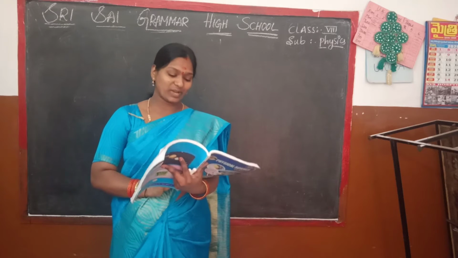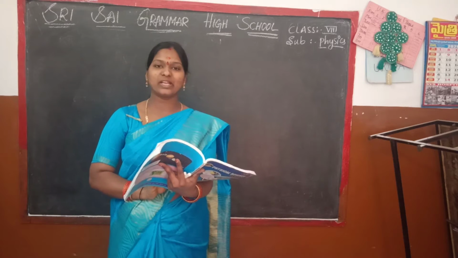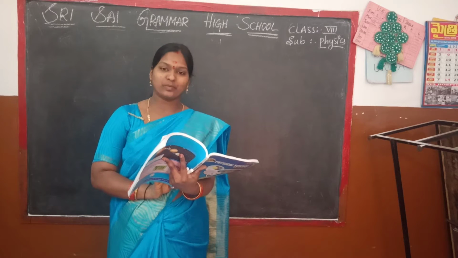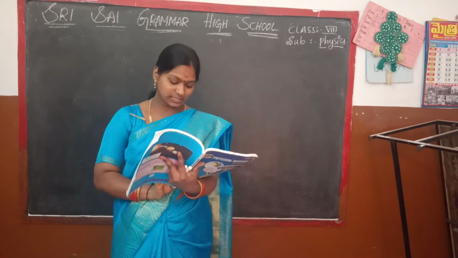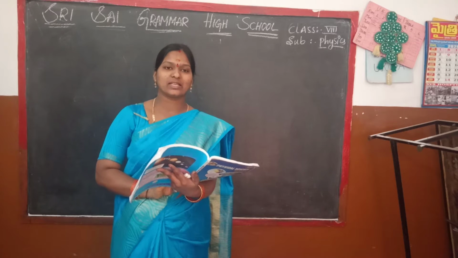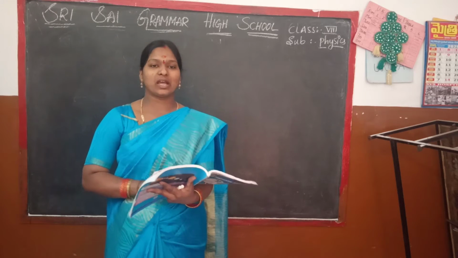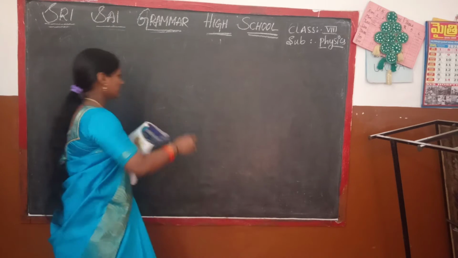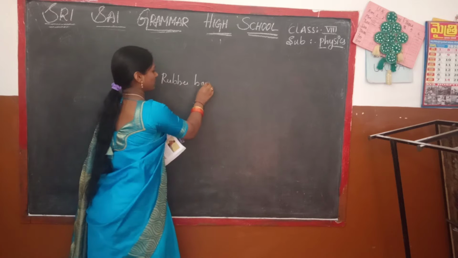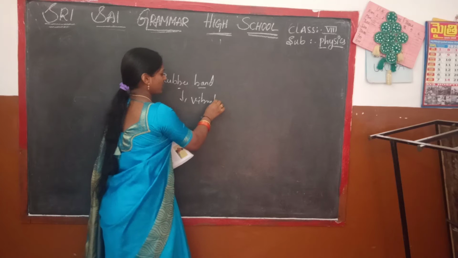Shall I revise that once again? See, we have taken one activity, that is a bell ring. When the bell rang, that is one example: the vibration of the bell when it is producing a sound. In that we observe vibrating, and due to vibrating, a sound is produced. We also took another activity, the rubber band. This is another example of a vibrating body, and how the vibrating produces a sound.